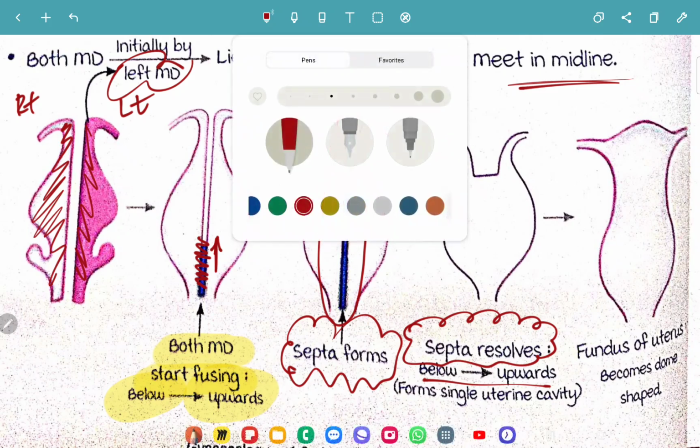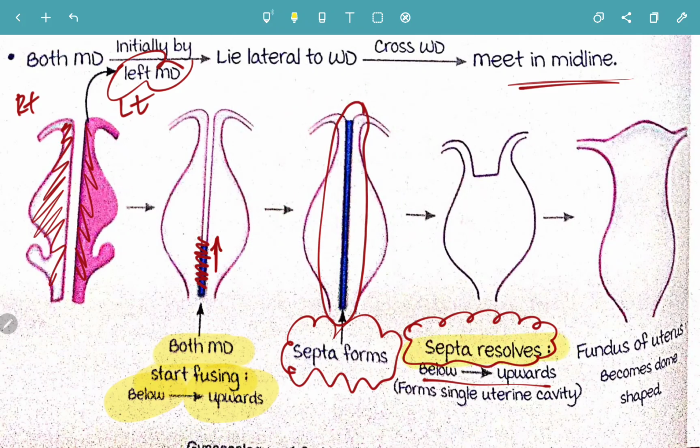When this septum resolves from below upward, it forms a single uterine cavity. This is how beautifully a single uterine cavity forms.